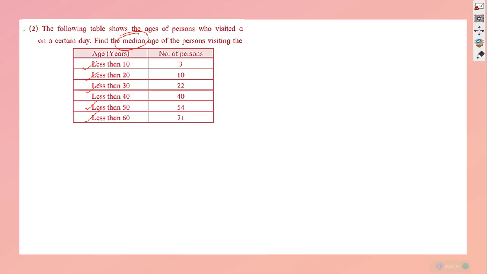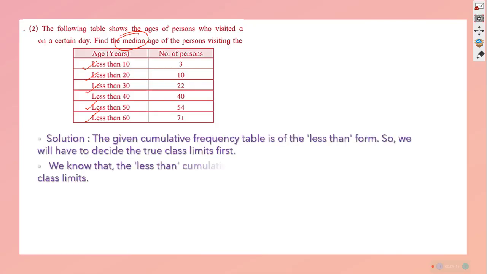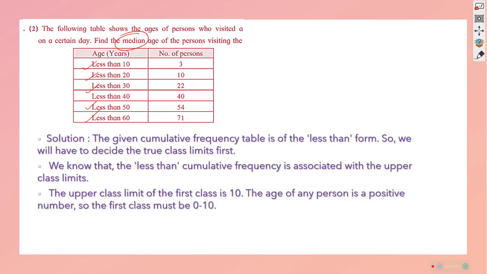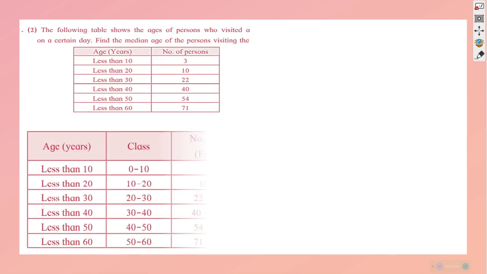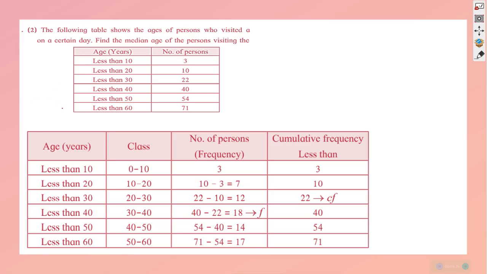So let us do that first. This is what I was telling you and it is clearly given. I have made the class intervals like this: 0 to 10, 10 to 20, 20 to 30, 30 to 40, 40 to 50, 50 to 60. And we know the frequencies of these can be written by looking into the given table, and they are 3, 10, 22, 40, 54 and 71.